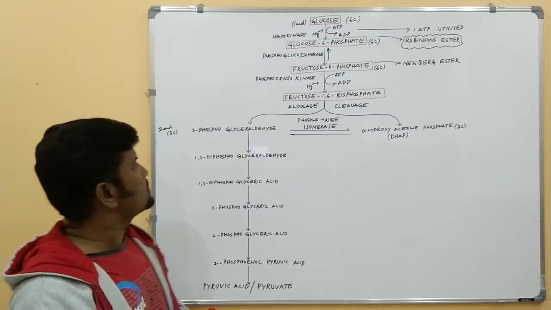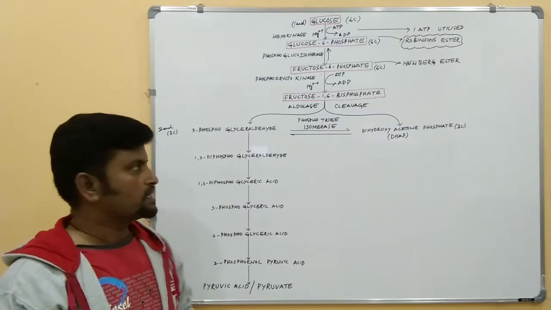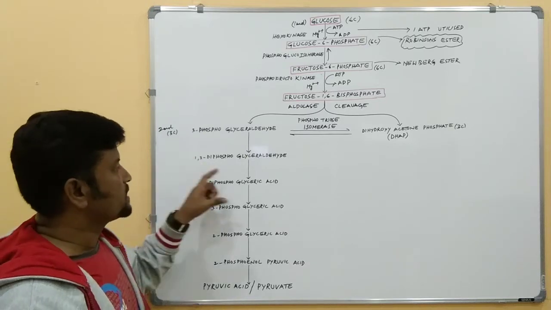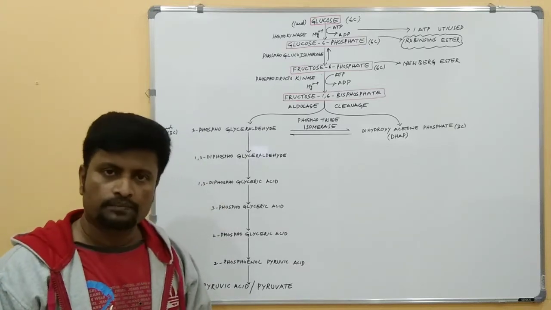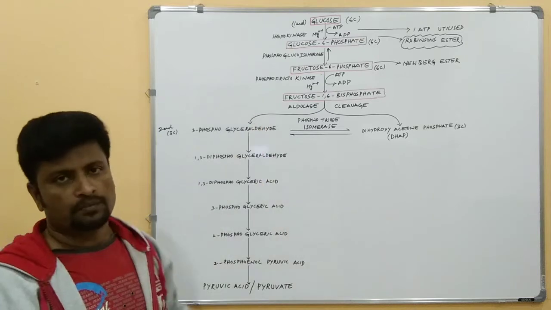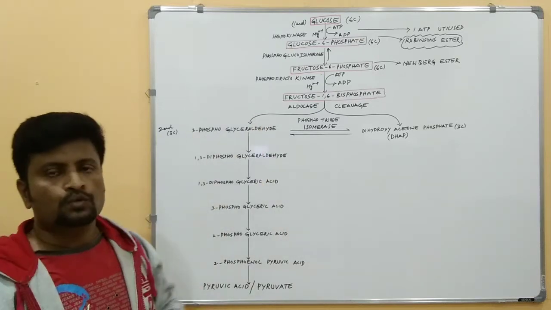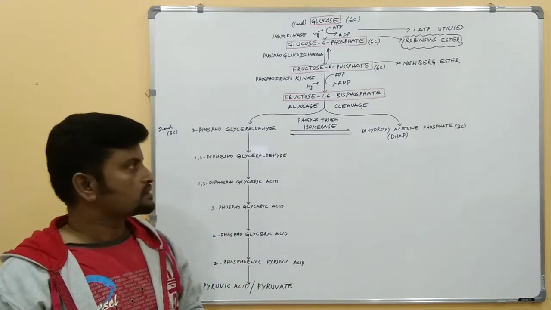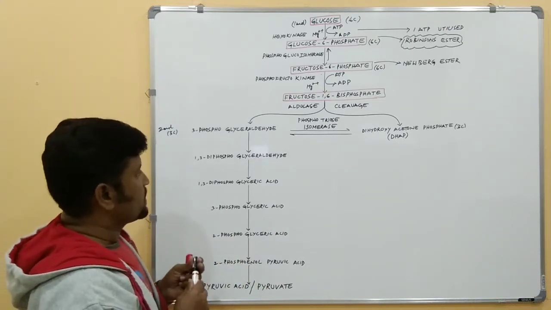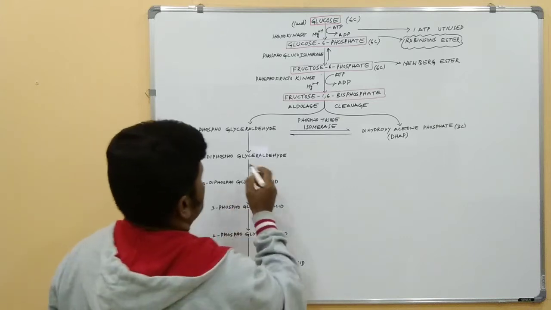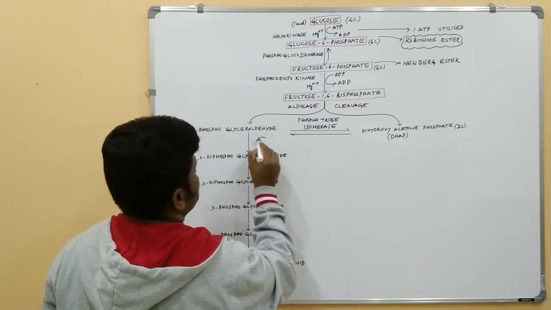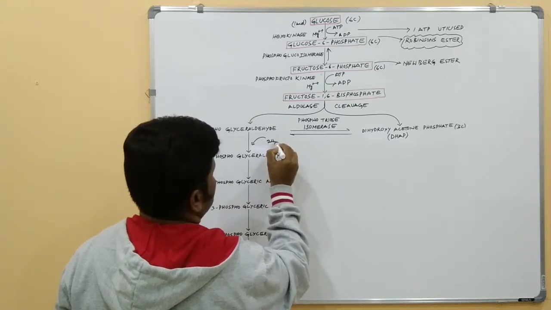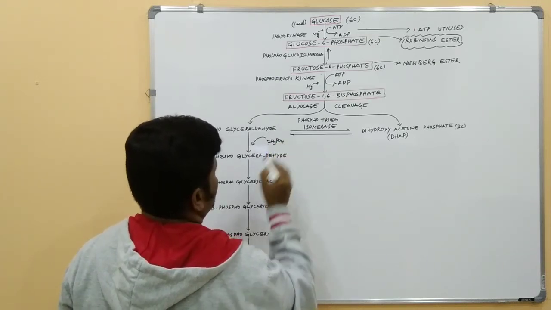Here the 3-phosphoglyceraldehyde is converted into 1,3-diphosphoglyceraldehyde. In the entire glycolysis pathway, only 2 molecules of phosphate are utilized here. This reaction needs 2 molecules of inorganic phosphoric acid.